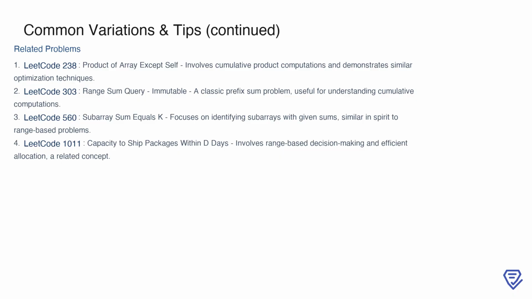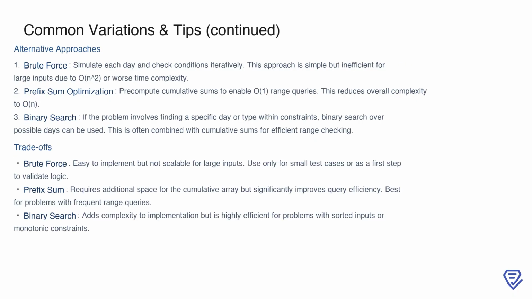Finally, LeetCode 1011, Capacity to Ship Packages Within D Days, deals with efficient allocation within constraints, which is conceptually similar to balancing candy consumption over a range of days. Practicing these problems can deepen your understanding of cumulative calculations and optimization strategies, which are critical for solving this type of challenge effectively. There are a few different approaches you can take when tackling this problem.